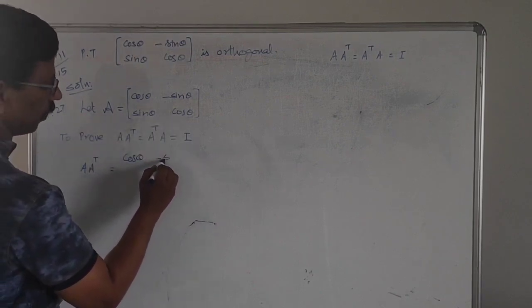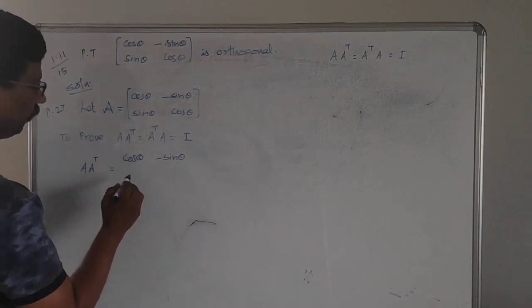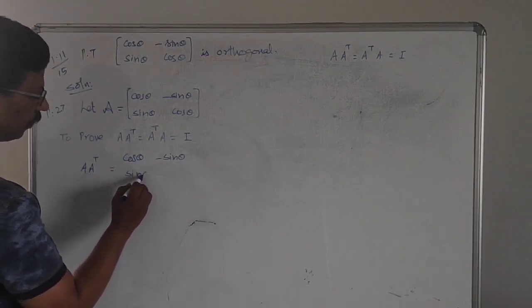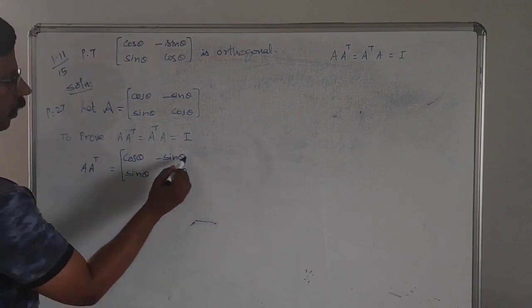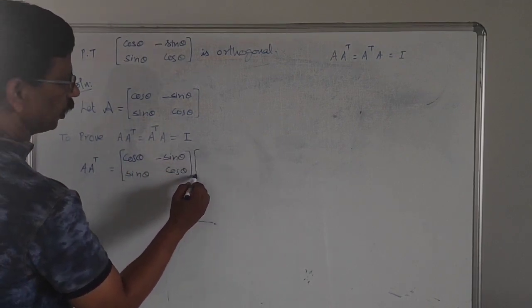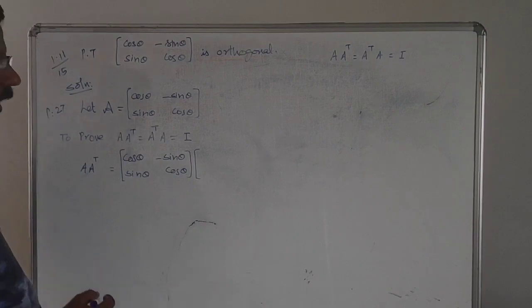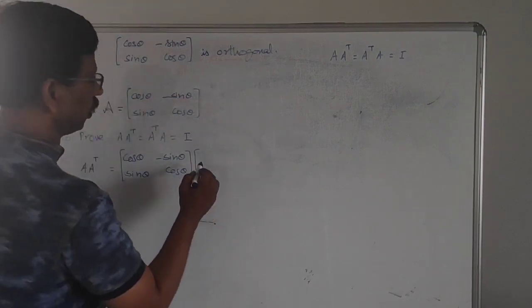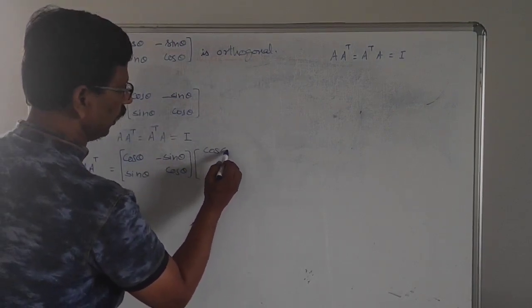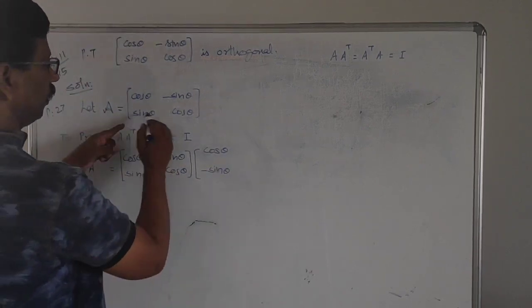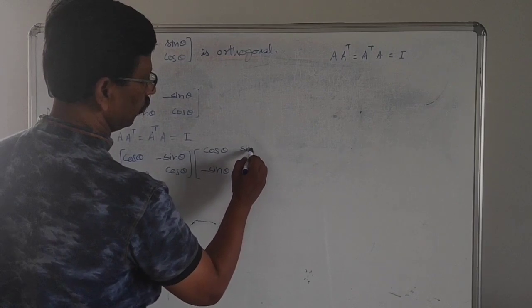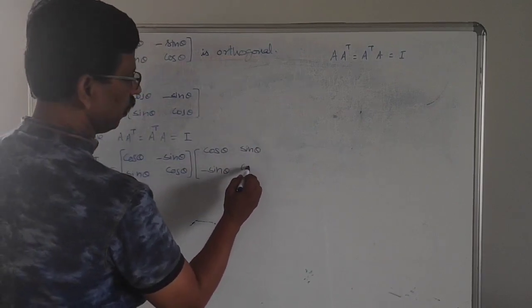A into A transpose is equal to the matrix A, cos theta, minus sin theta, sin theta, cos theta, into its transpose, which means we interchange the rows and the columns. Therefore, the first row becomes the first column: cos theta, minus sin theta, then sin theta, cos theta.